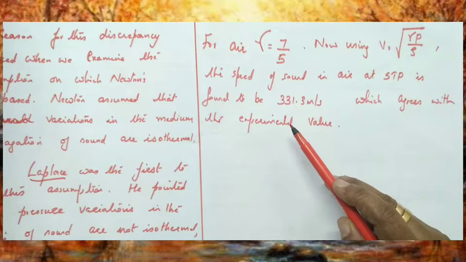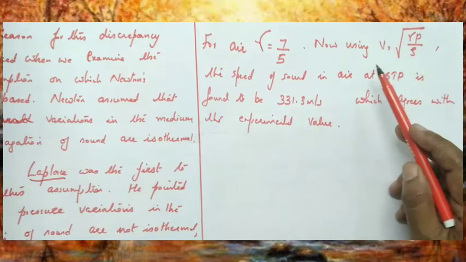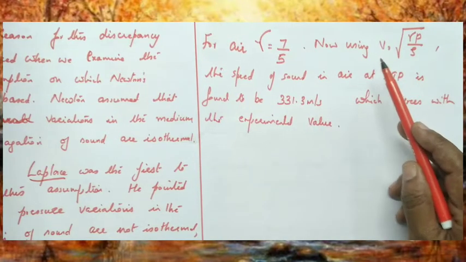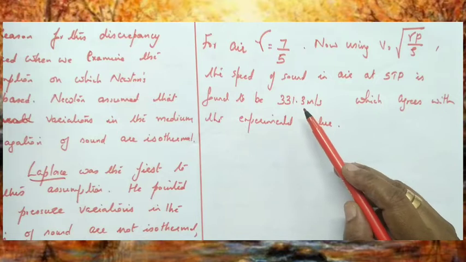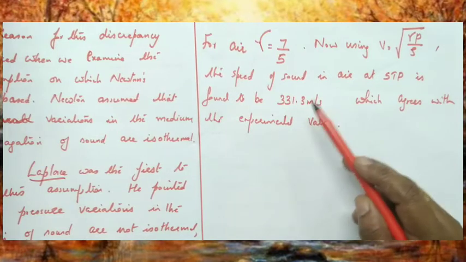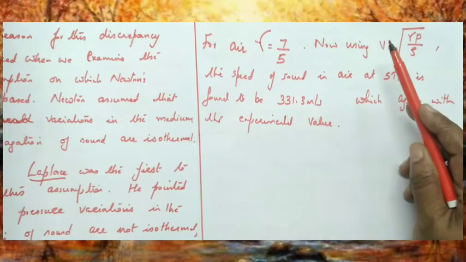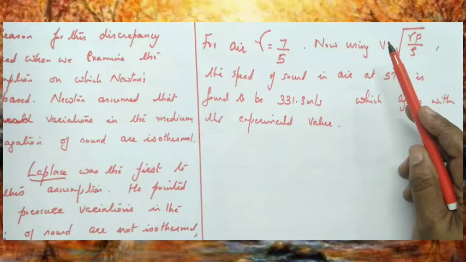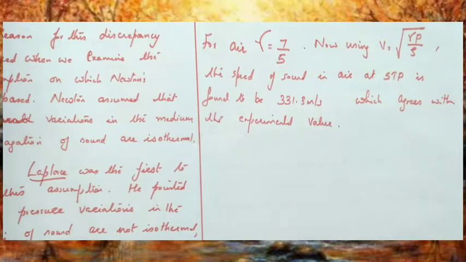The experimental value is 331 meter per second, and using the Laplace correction we got 331.3 meter per second. So Laplace correction is in agreement with the experimental value.